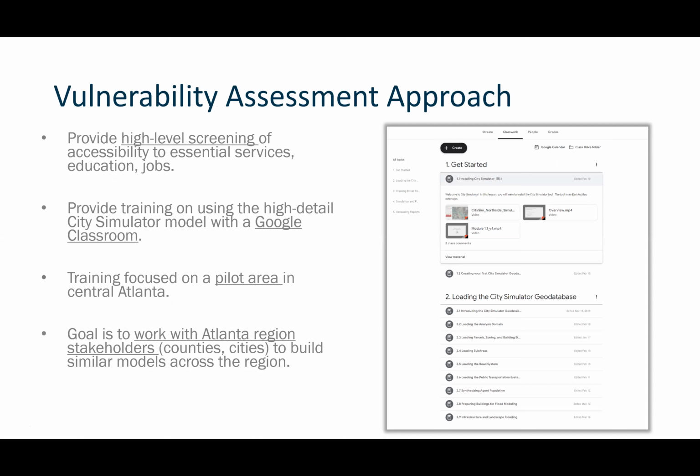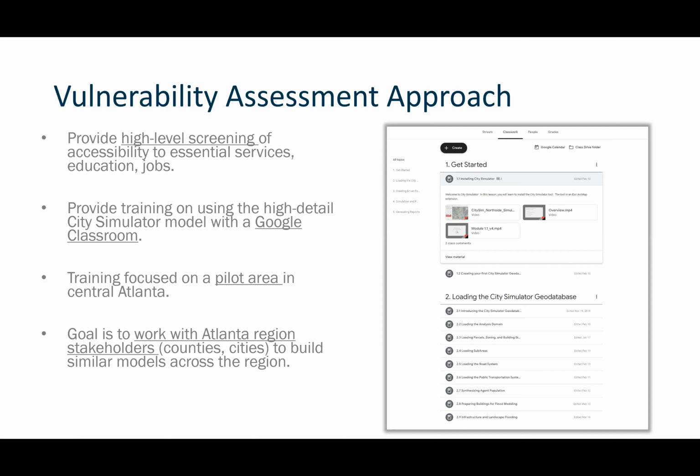We also provided training on using the high detail City Simulator model with a Google Classroom. You can see a screenshot of it over here. It's got 5 sections. It has within each section instruction and walkthroughs on how to build a City Simulator model. And those include video walkthroughs, so they're all up on YouTube. And we go into pretty good detail there showing where you get the data, how you import it into the tool, how you run the tool, and so on.